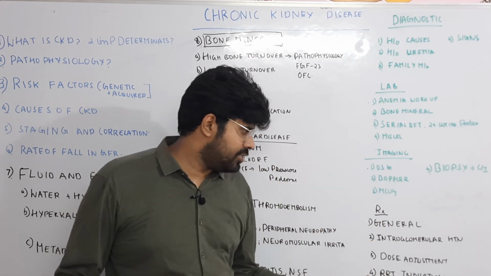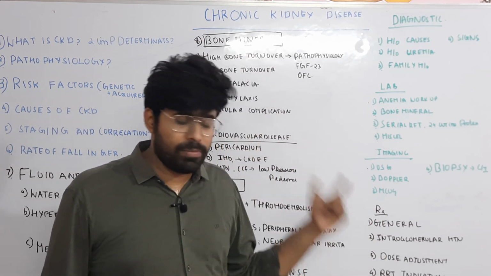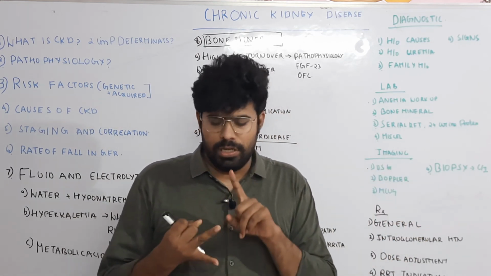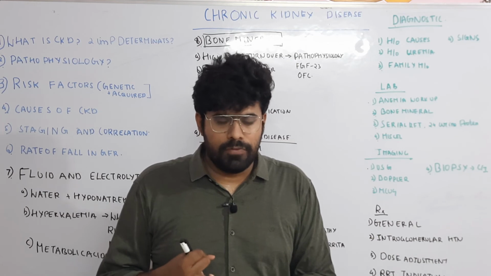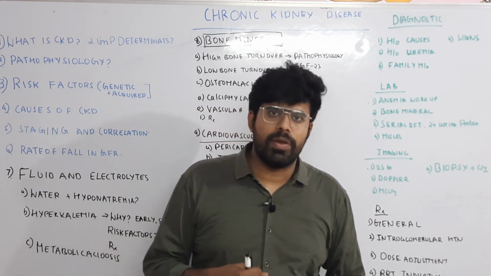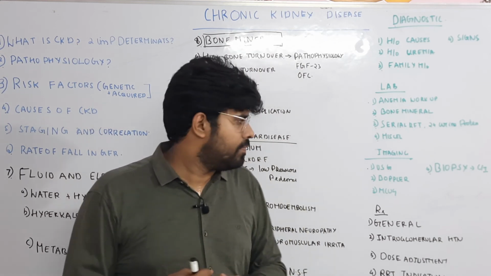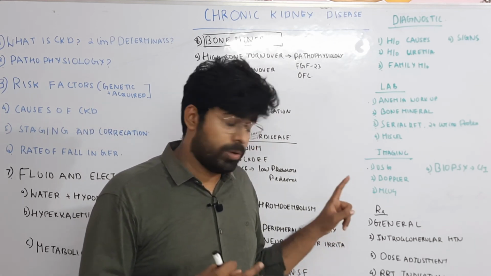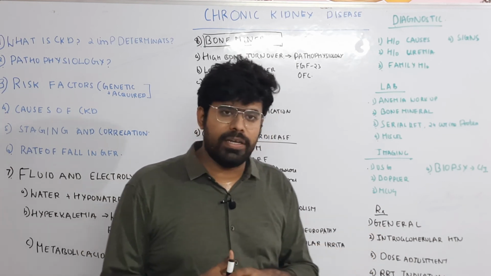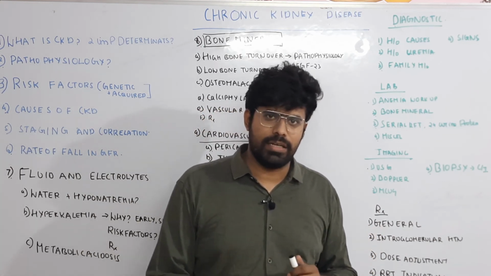So how do you manage? The general management of the complications: you have to go for phosphate restriction, less than 1 gram per day, potassium restriction, less than 60 milliequivalents per day, and calcium restrictions should also be taken. If the patient is hypertensive, you have to treat with ACE inhibitors, ARBs.